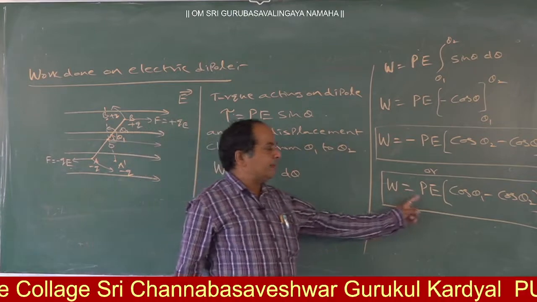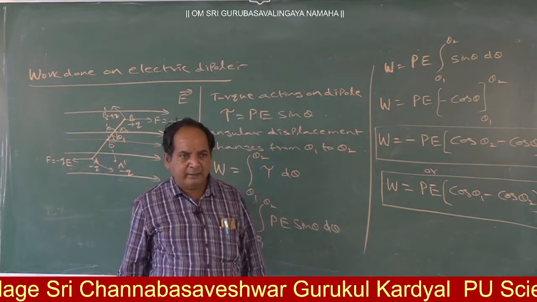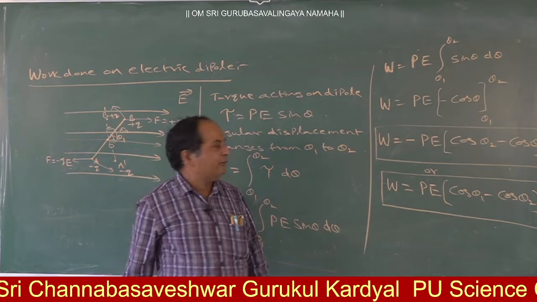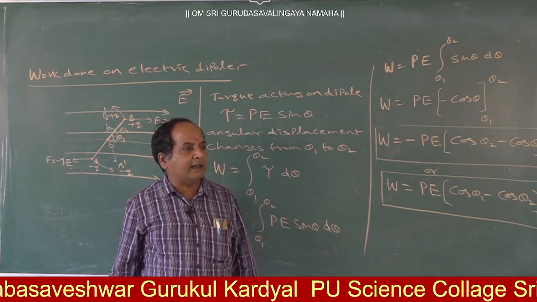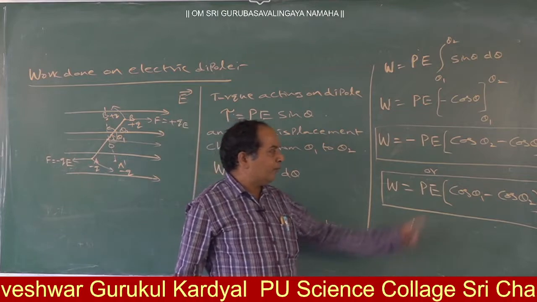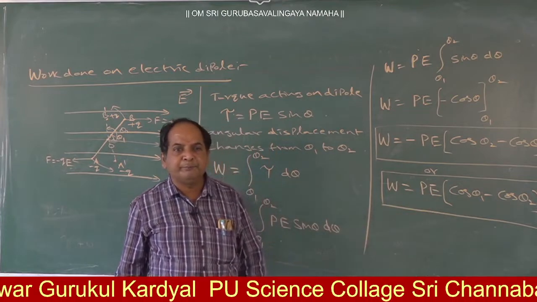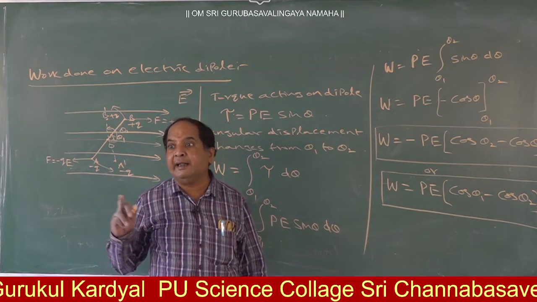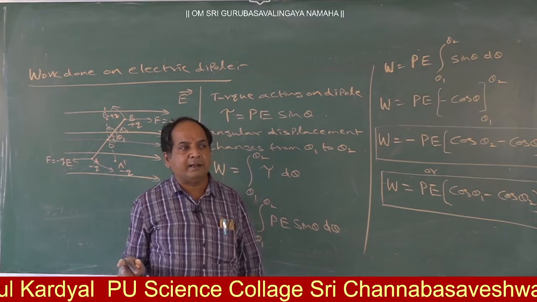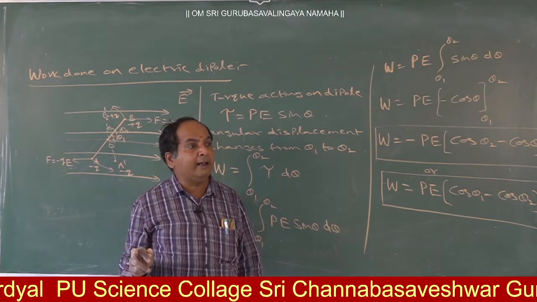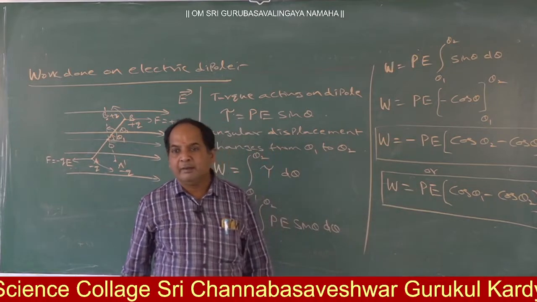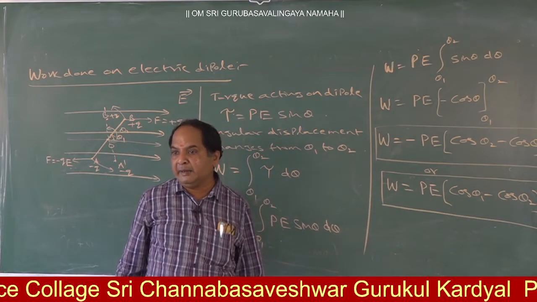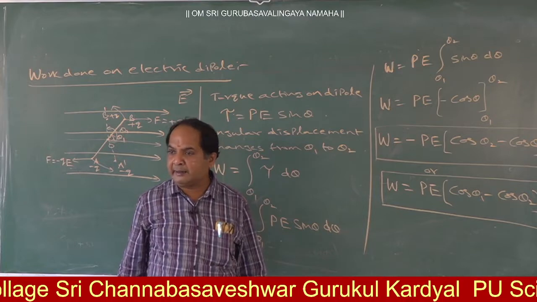Where what is P? Dipole moment. What is E? Electric field strength or electric field intensity. What is theta 1? Initial angle between the dipole and electric field. What is theta 2? Final angle between the dipole and electric field.